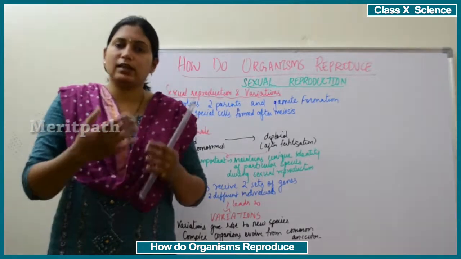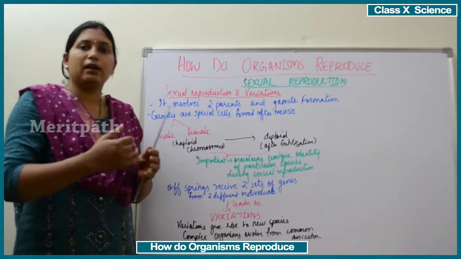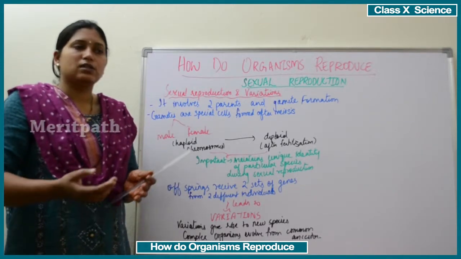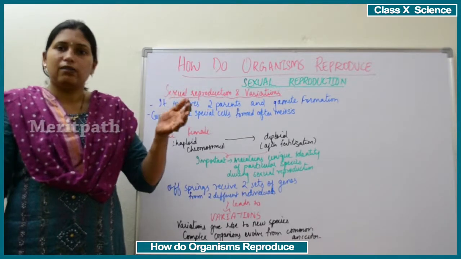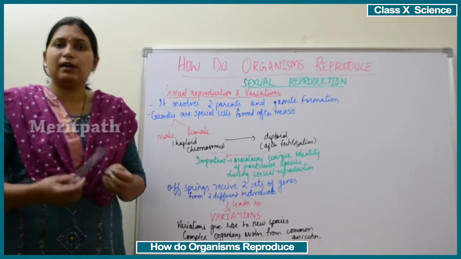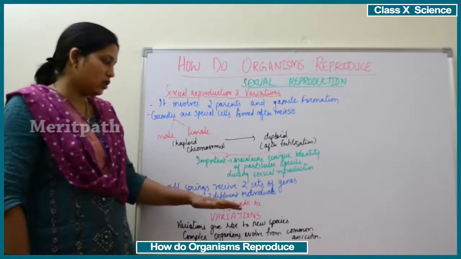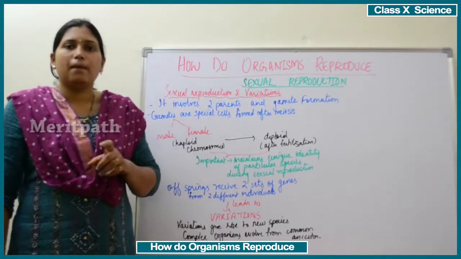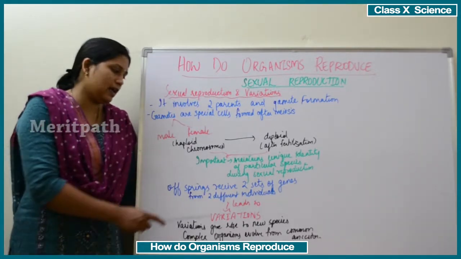The traits or characters which children inherit will be related to their parents, but will not be similar to them. Suppose they have inherited the shape of the nose or ear. That will look similar, but a little bit of distinction will be there. So variation means related but not similar. That is what variation means.